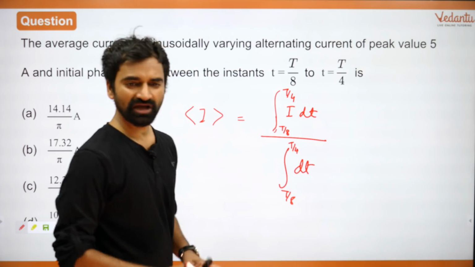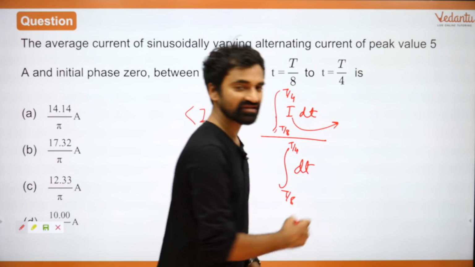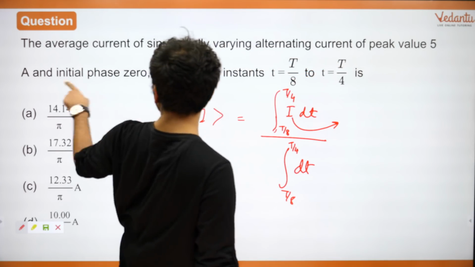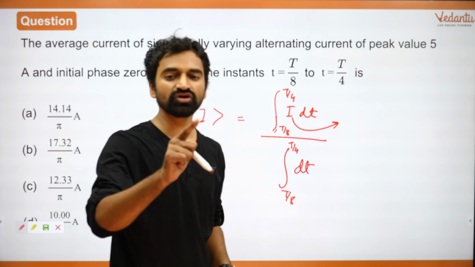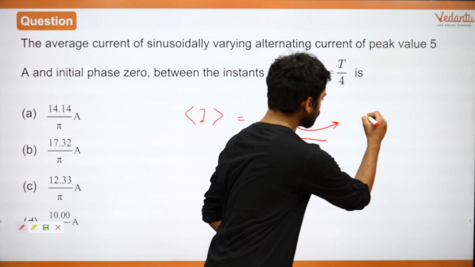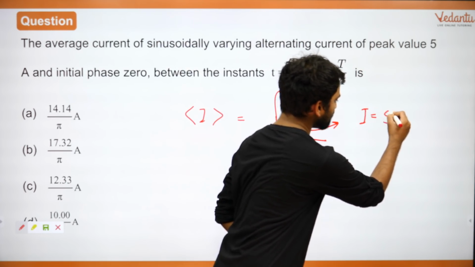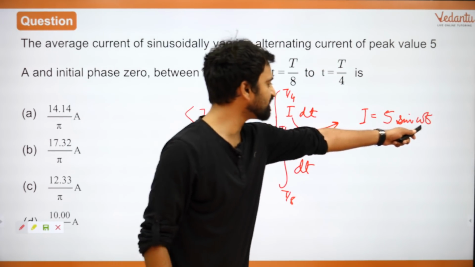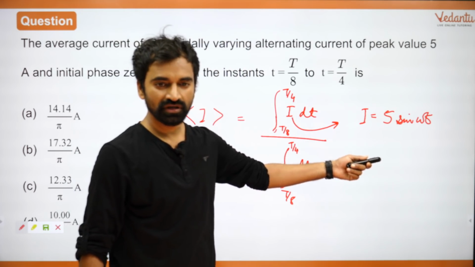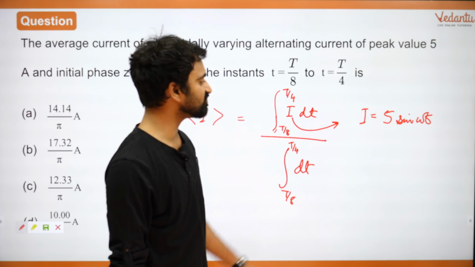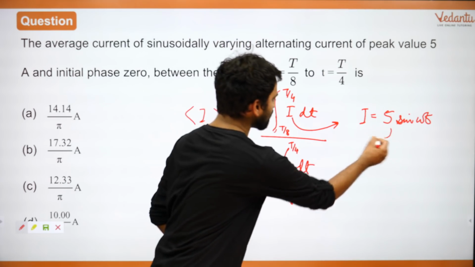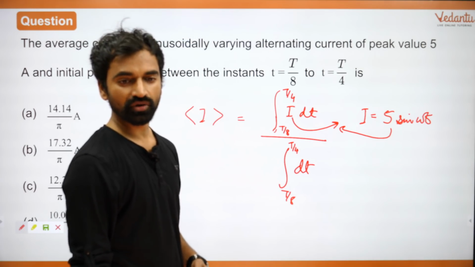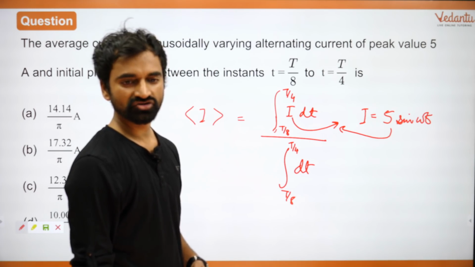राइट ये इंटीग्रेशन. अब यहां पे आपको दिक्कत कहां आएगी? आई क्या है? What is I? That is what you want to find out, right? So for I, you are given that the peak value is 5 and the initial phase is 0. Initial phase 0 means it is sin, not cos. So you will write I as 5 sin omega t. So when t is equal to 0, initial phase is 0, right? So I is equal to 5 sin omega t. Substitute that over here and integrate this. You should have the right answer. Okay? Is that fine?